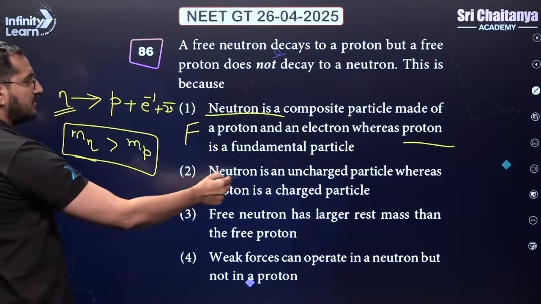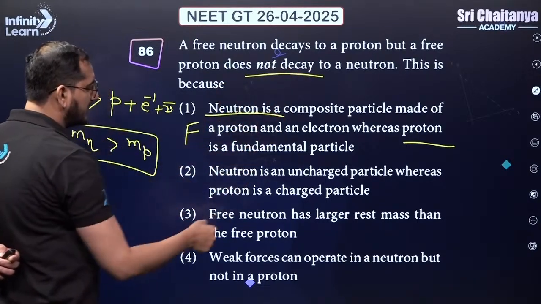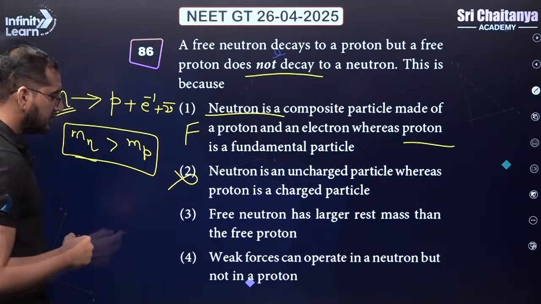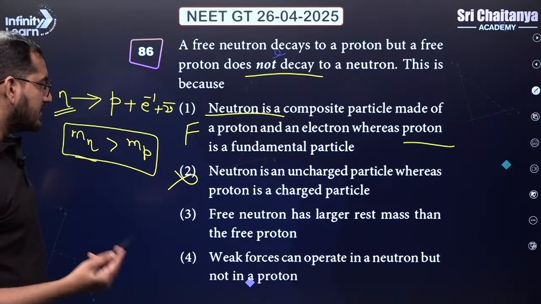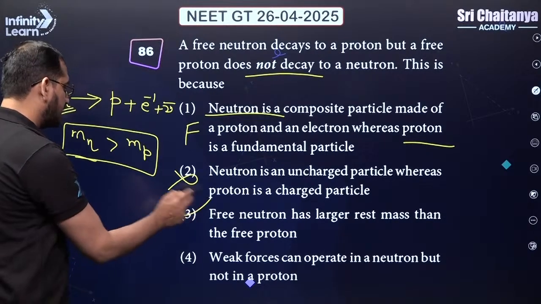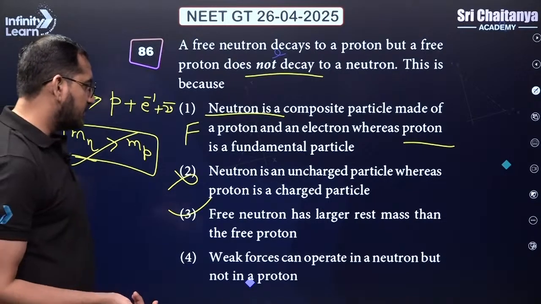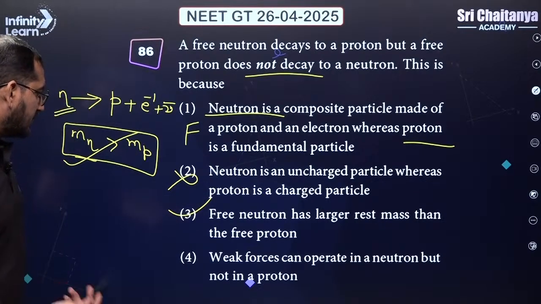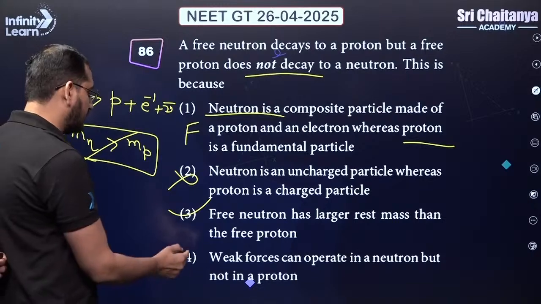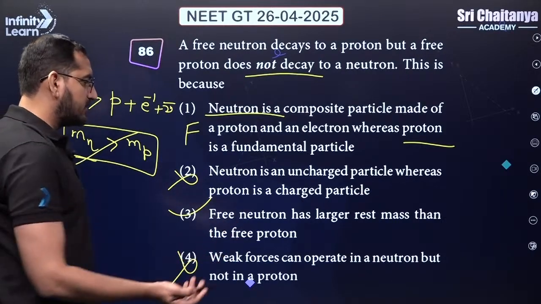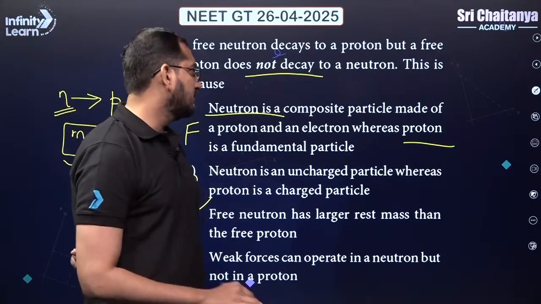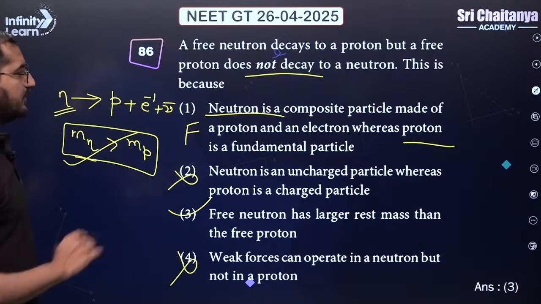The statement is true, but it is not the explanation for this decay. Okay, this we can reject. Free neutron has larger rest mass than the free proton. Yes, this was the reason I was explaining to you guys. And the weak forces can operate in a neutron but not in a proton. That's also a false statement. Weak forces are applicable both in neutron and proton. So the third one will be your correct answer.